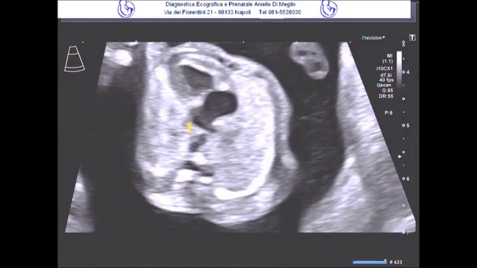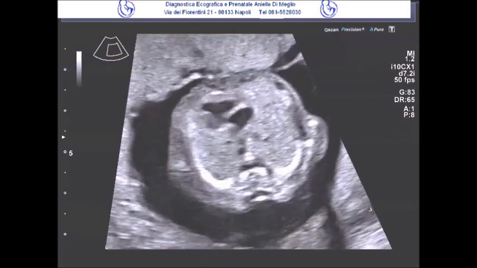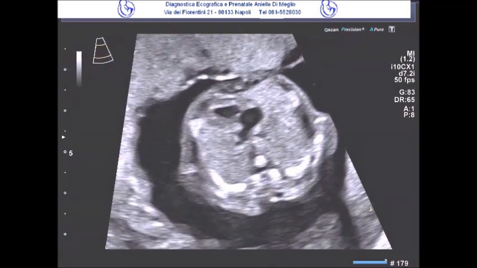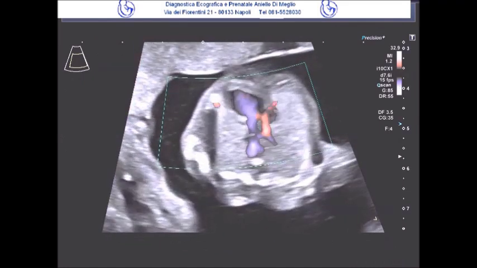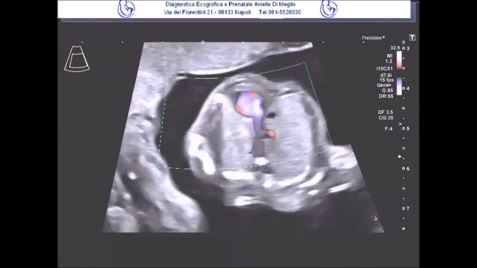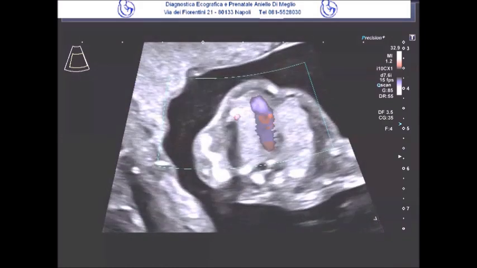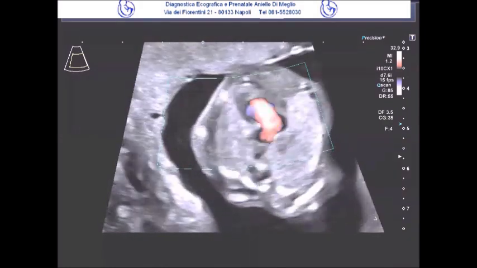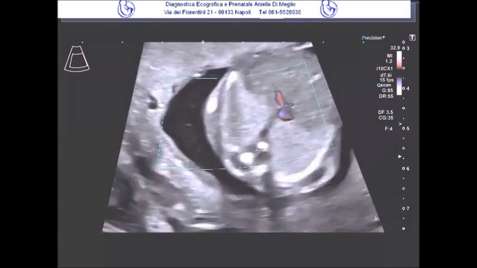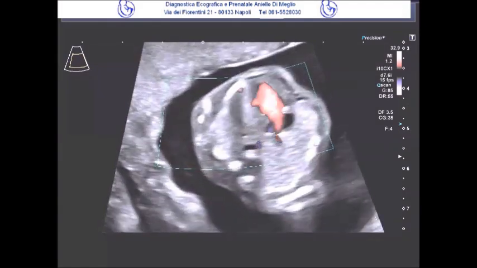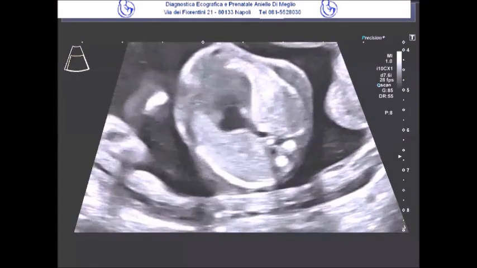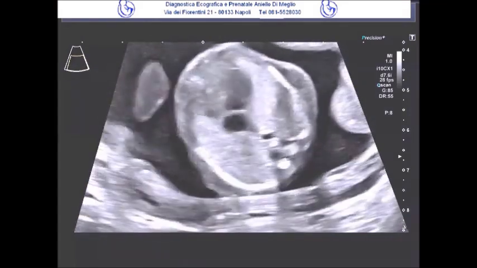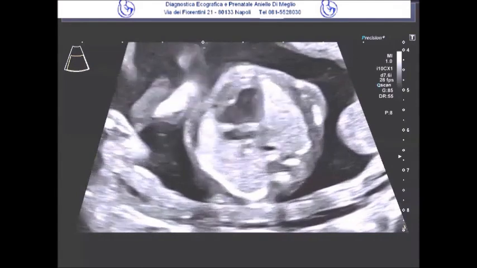As we can clearly see from this freeze frame, there appears to be a second atrial chamber, which is very small and is probably attributable to a left atrium, into which at least two pulmonary veins seem to enter. With the help of color Doppler, it is clearly visible as we move upwards towards what should be a three vessels section. The presence of this solitary vascular structure is positioned and travels along the left side of the trachea, therefore following a regular course.